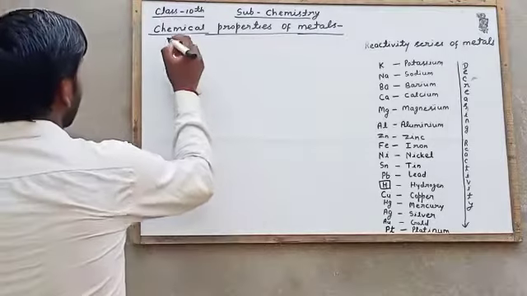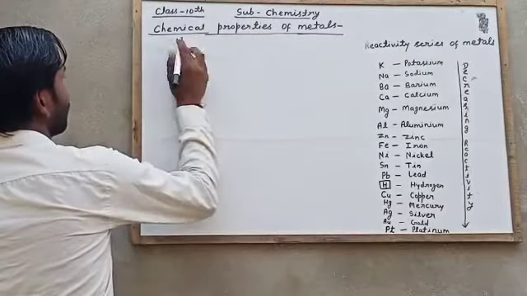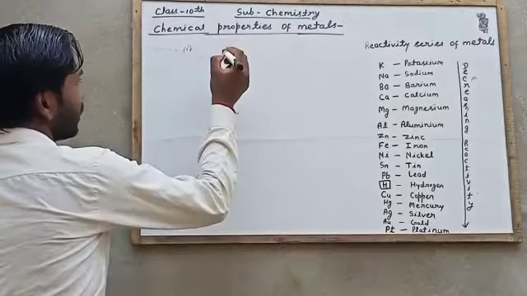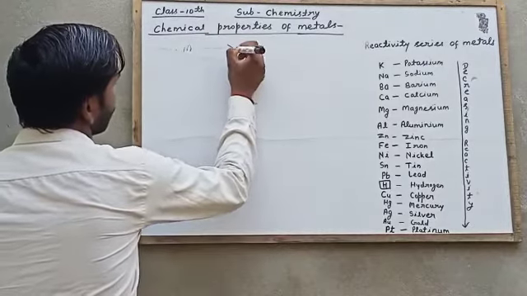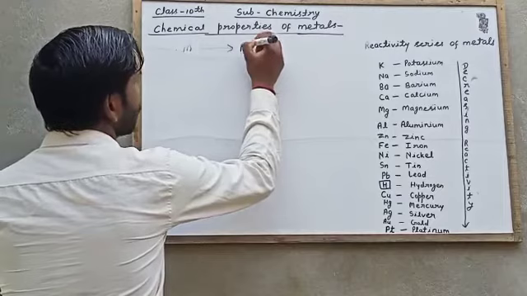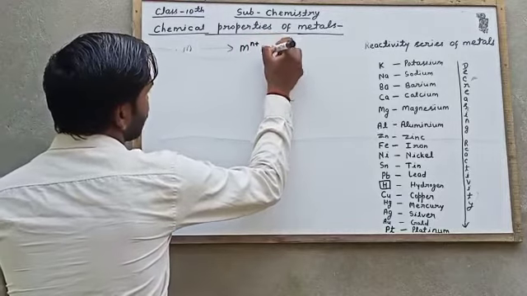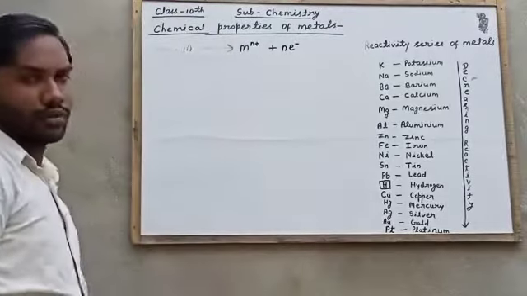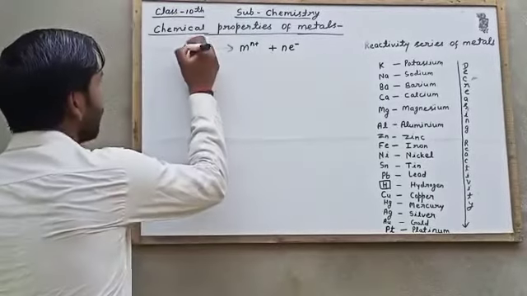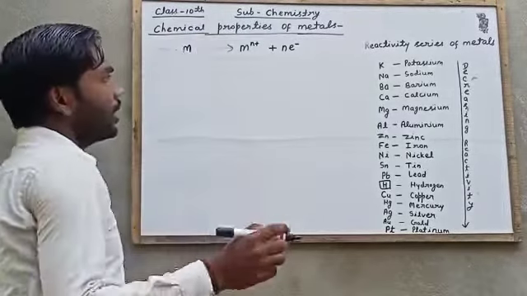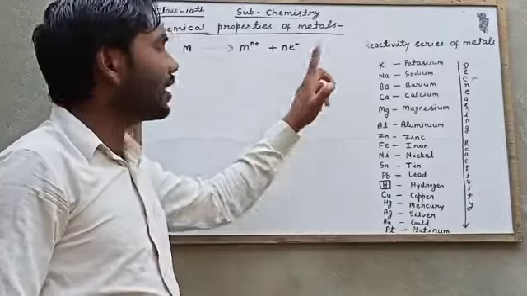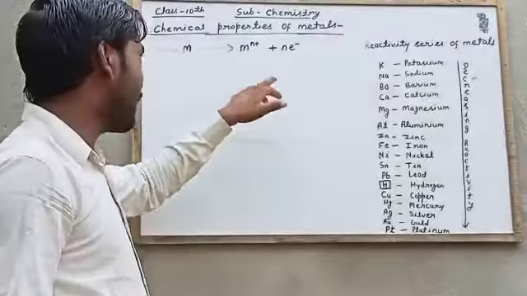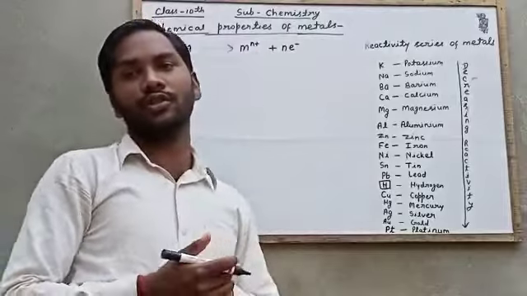Suppose M is a metal: M gives M^n+ plus n electrons. If it loses n electrons, it will gain n positive charge.